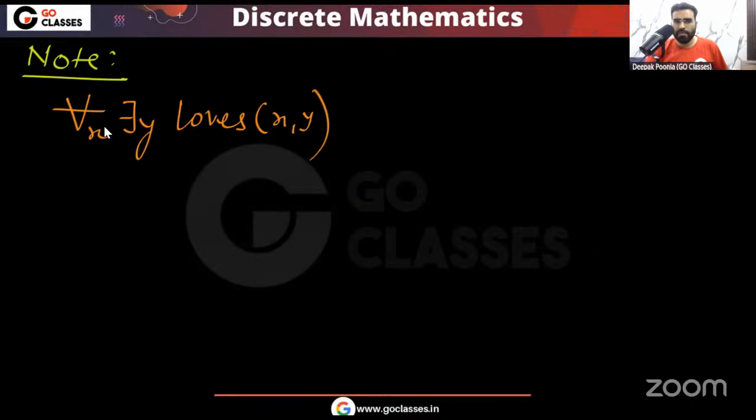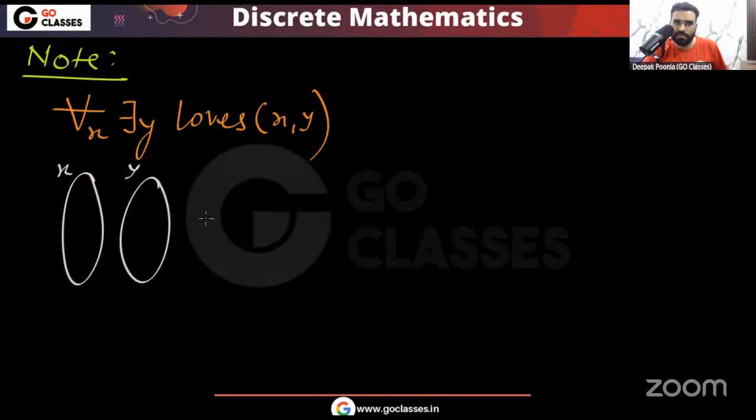Okay. What this actually means, here you can see, this is the domain of X, this is the domain of Y, and X should love Y. So remember, for everyone there should be someone, and this is the love direction.